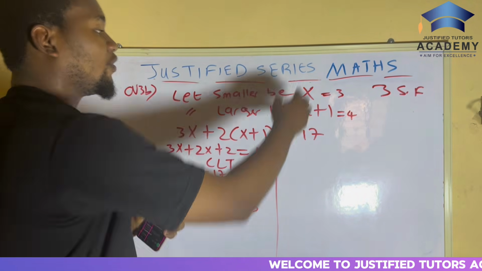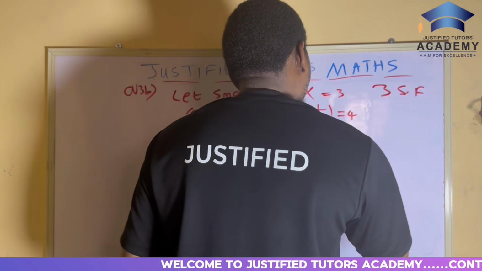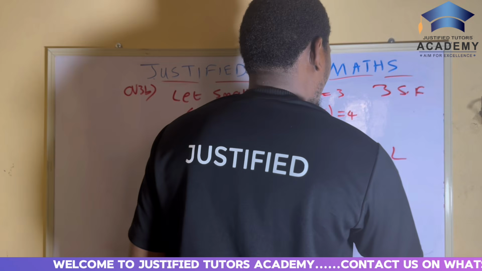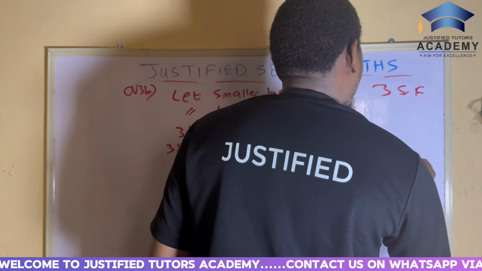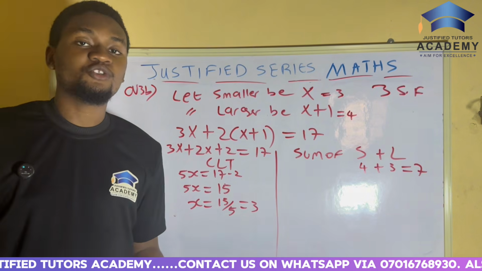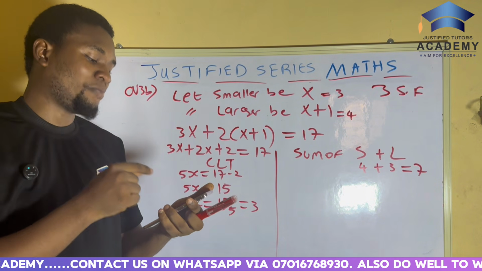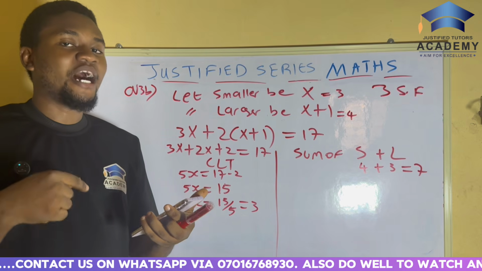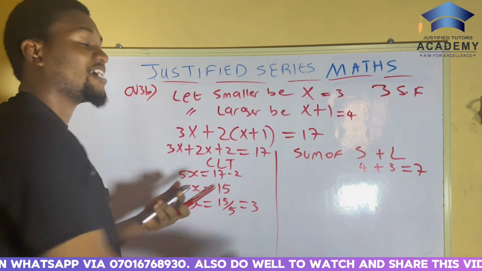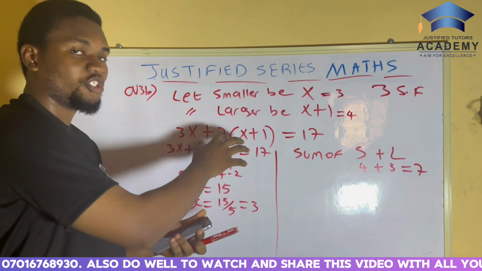Now, the sum of both of them is what? The sum of the smaller and the larger number is 4 plus 3, which is 7. Now, you'll be wondering, why do we need the sum of the 2 numbers? We need the sum because we should find the percentage of the smaller number. And to get the percentage of the smaller number, we need to divide the smaller number by the sum of the 2 numbers. So that's how you do it.